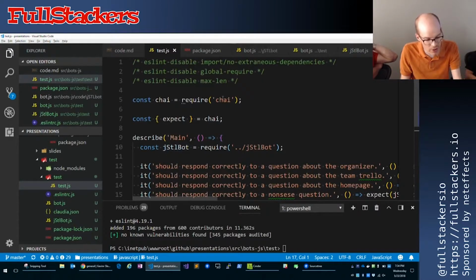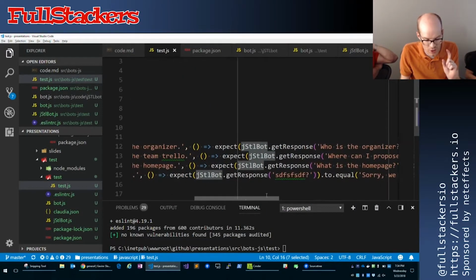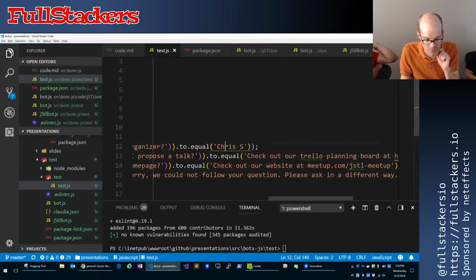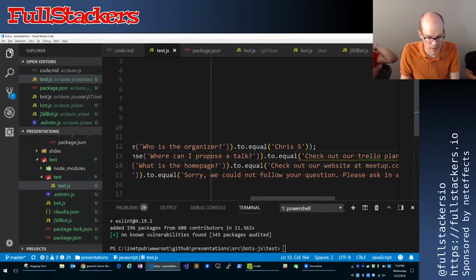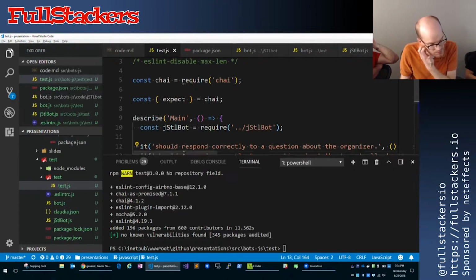But here I'm including chai. I'm creating an instance of our module, our jSTL bot that we just created, and then I'm basically calling our get response function and expecting certain responses, right? So this isn't super advanced and it's not necessarily unit testing, but it's really good for what we need to do, which is engage all of our functions with all of our different possible input options at one time.